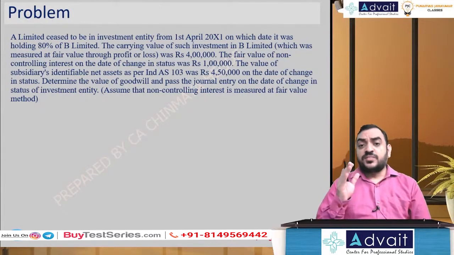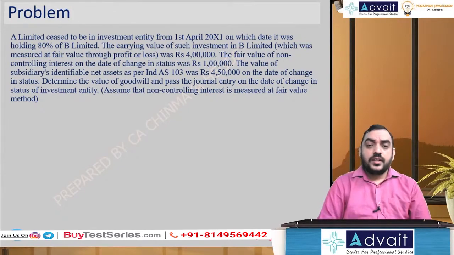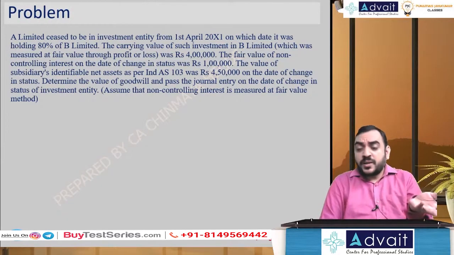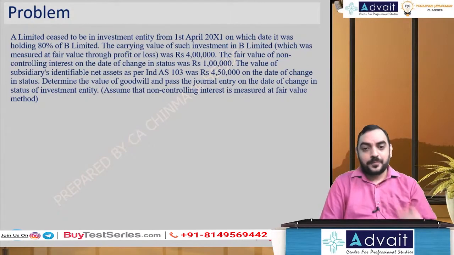You know, investment entity means consolidation need not be done, but they should do valuation on a fair value basis. But it ceases to be an investment entity now. So going forward, you have to do consolidation because you're not an investment entity. Exemption doesn't apply. Consolidation to be done.